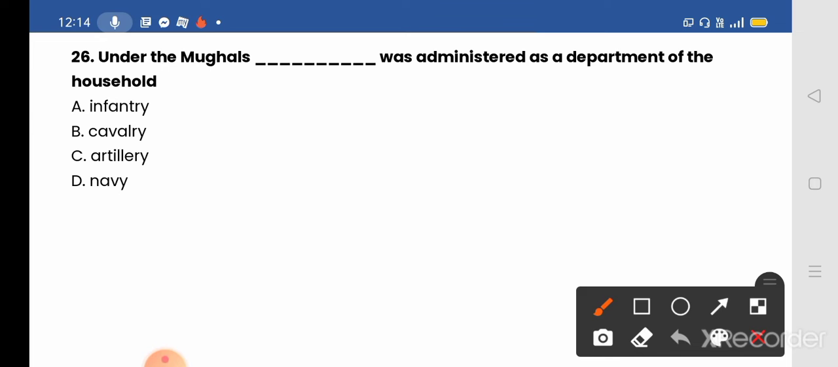Hope you all commented in the comment box. The correct answer will be option number C, artillery. Under the Mughals, artillery was administered as a department of the household. Explanation: under the Mughals, artillery was administered as a department of the households. Okay.